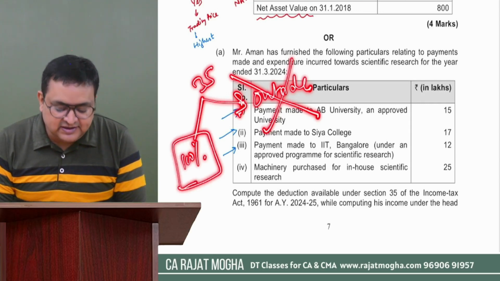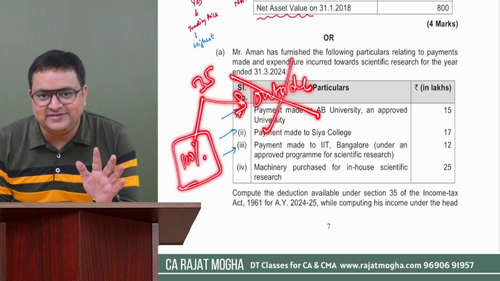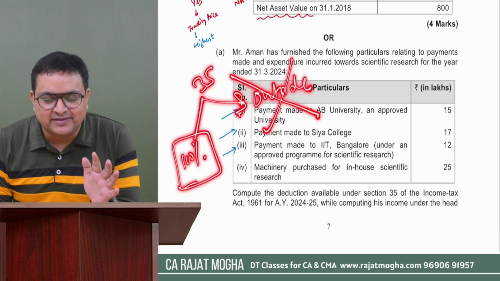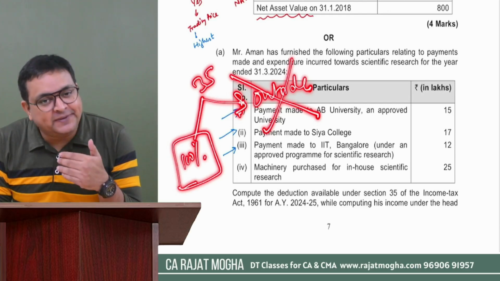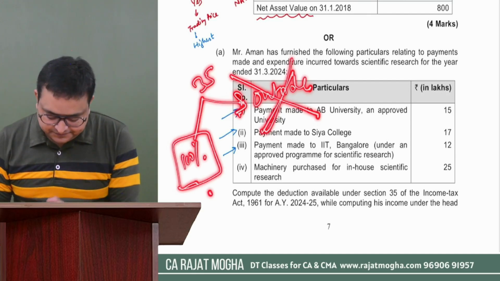Only in-house research is applicable in case the assessee is following the default tax regime. I believe that you got this, right? If the assessee is opting out of the default tax regime, then you can give deduction for outside research also.